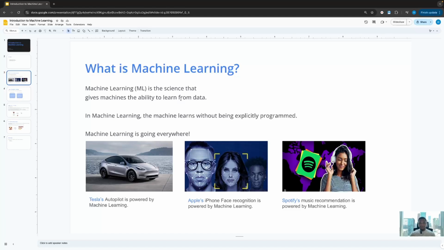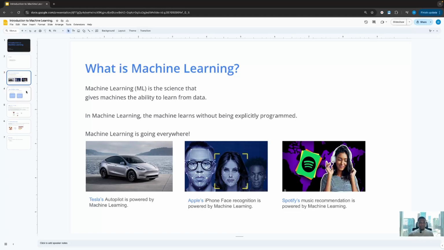Machine learning is going everywhere, and it has some real-world use cases today. For example, the Tesla Autopilot is powered by machine learning. The Apple iPhone facial recognition system is also powered by machine learning. And also the Spotify music recommendation system is powered by machine learning.